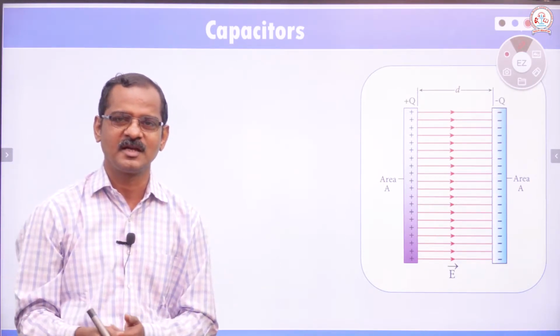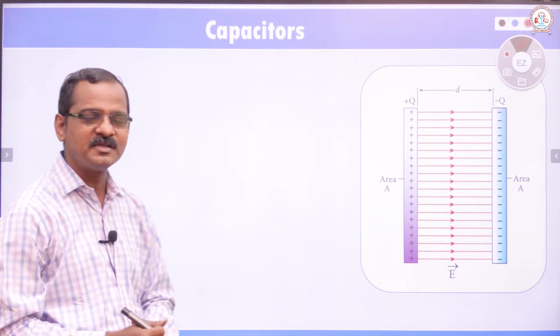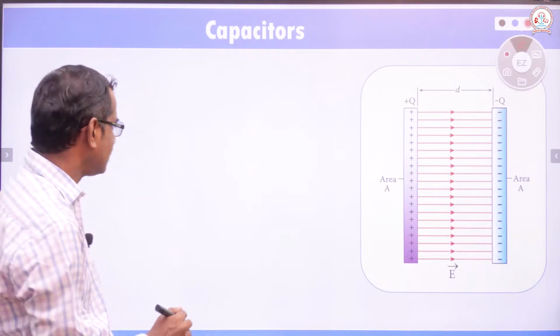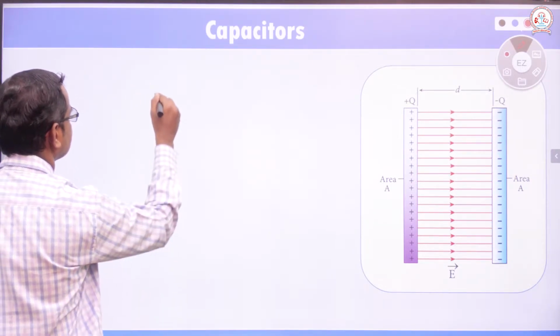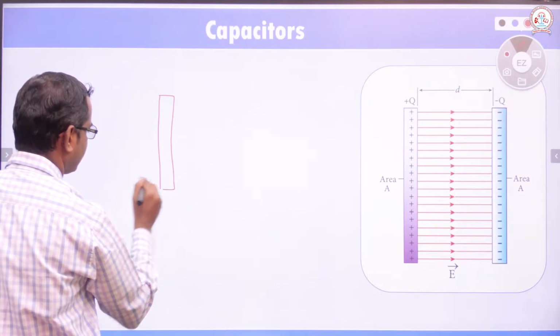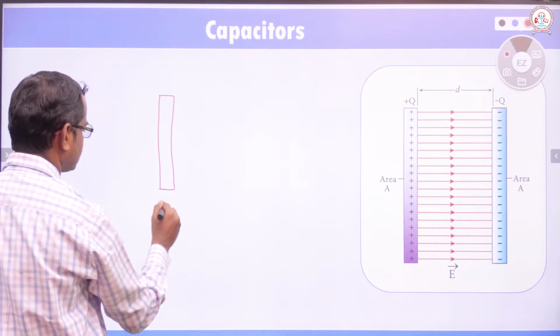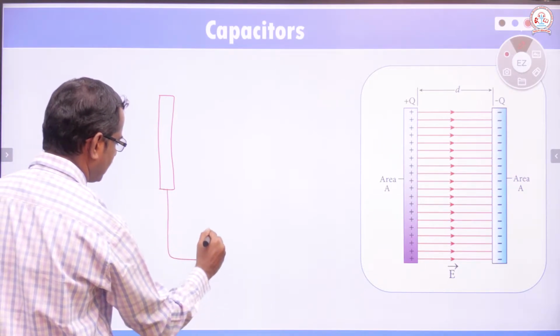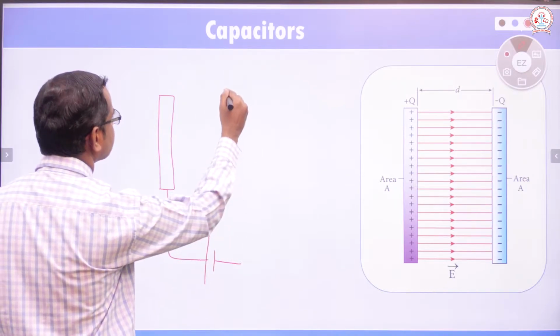Water is stored in the tank. Whenever we need, we can take it out. Similarly, capacitor is an energy storage device. Just imagine a plate like this. If it is given positive charges, if it is connected to a potential, like this, then what happens?